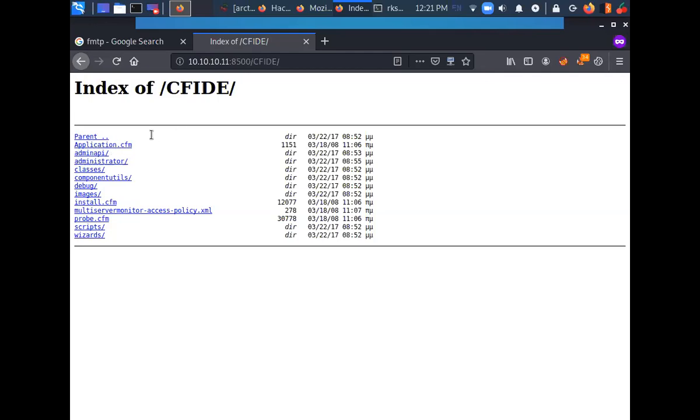So I went to CFID and I have Administrator, something interesting here. Let's click on it.